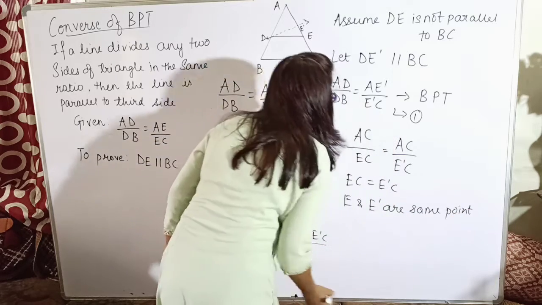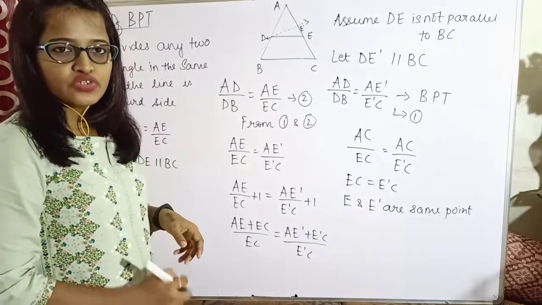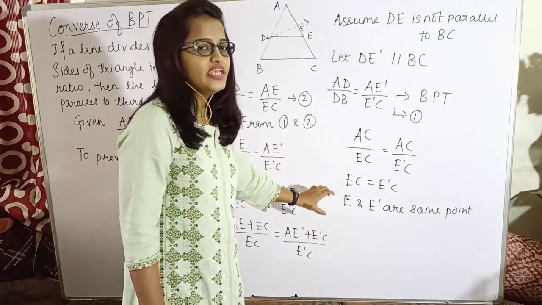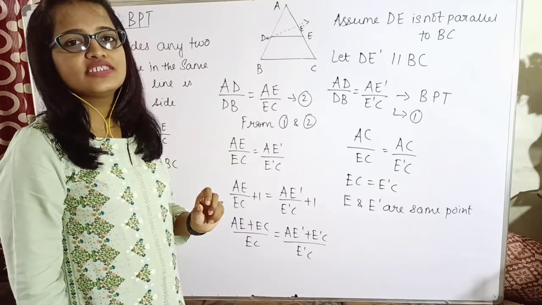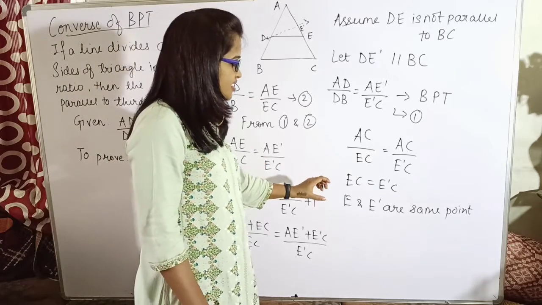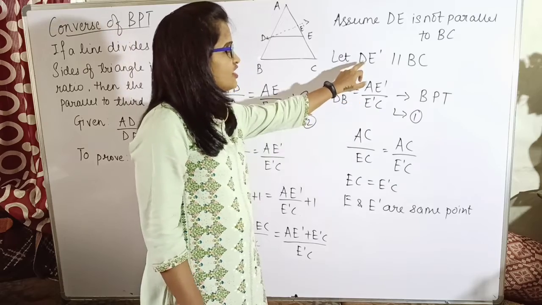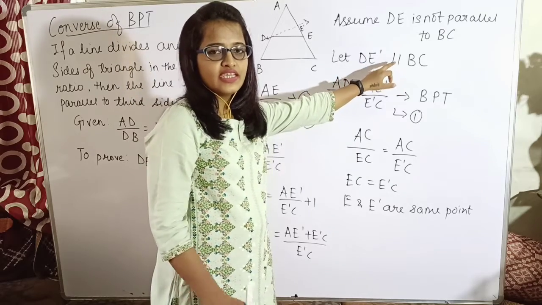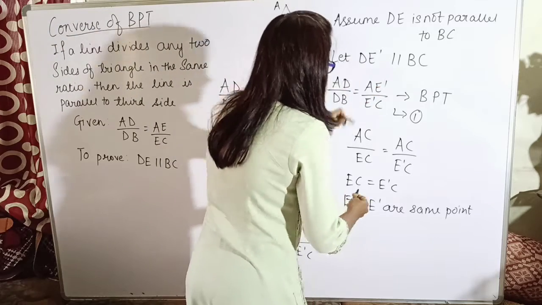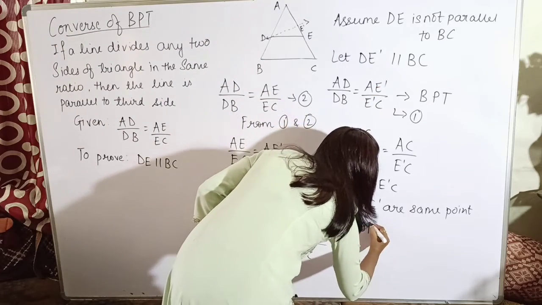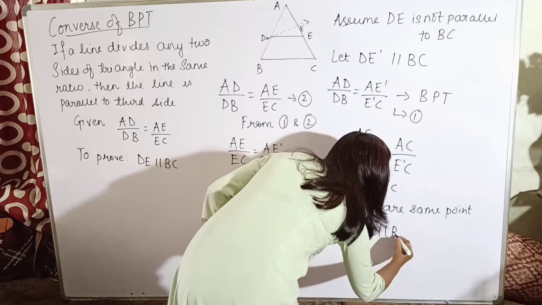Instead of considering E and E dash as two different points, this will happen only if E and E dash are coinciding, or they are the same point. So what does it mean? It means that if we have drawn DE dash parallel to BC, and E dash and E are actually the same point, hence DE is parallel to BC.